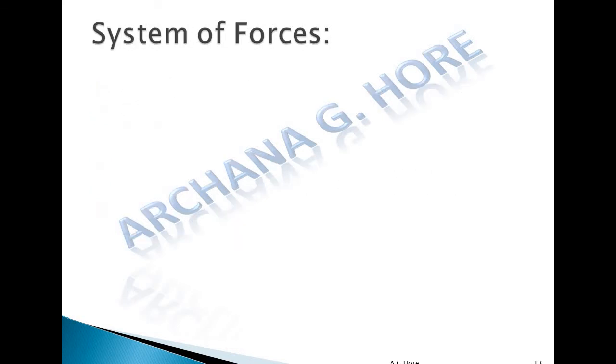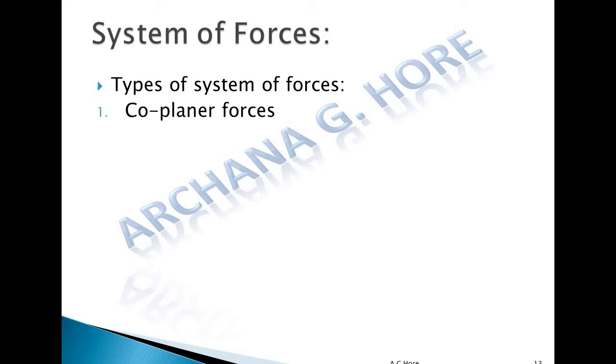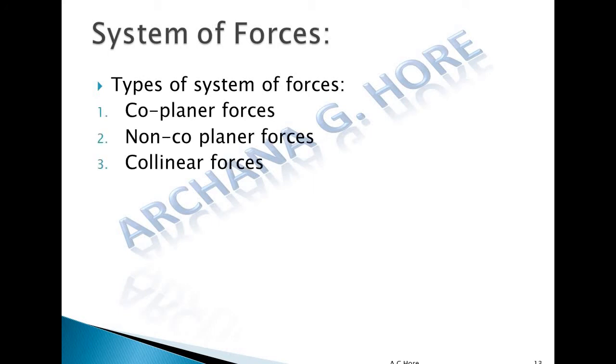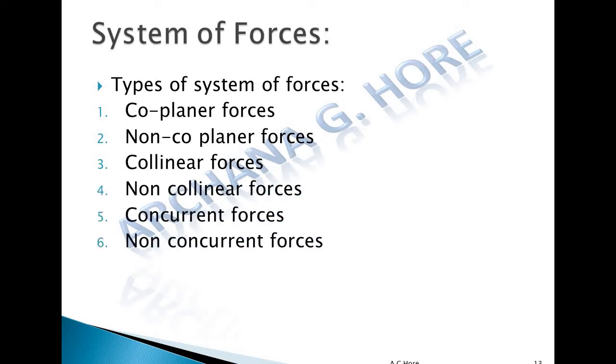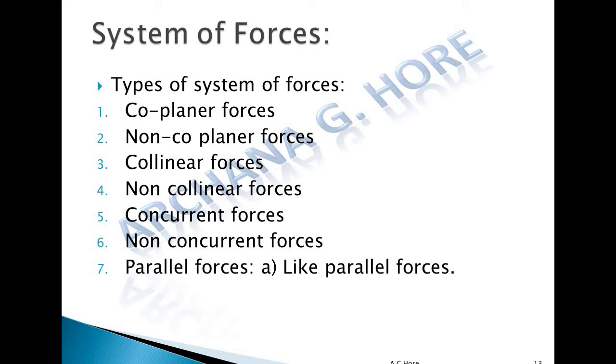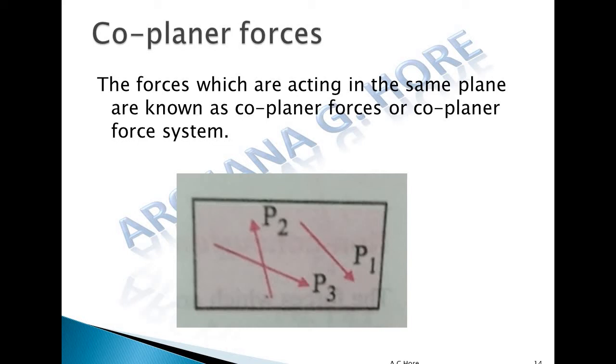System of forces. There are different systems of forces: coplanar, non-coplanar, collinear, non-collinear, concurrent, non-concurrent, parallel. In parallel, there are like and unlike parallel force systems. So let's see one by one. Coplanar forces. The forces which are acting in the same plane are known as a coplanar force system. So in this diagram, all these forces lie on a single plane. Co means single. So all these forces lying on a single plane is known as a coplanar force system.